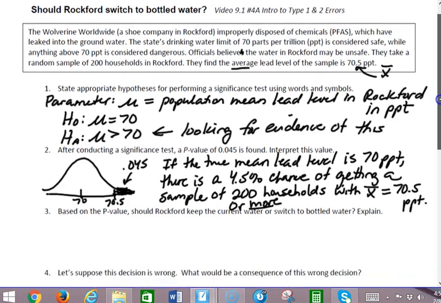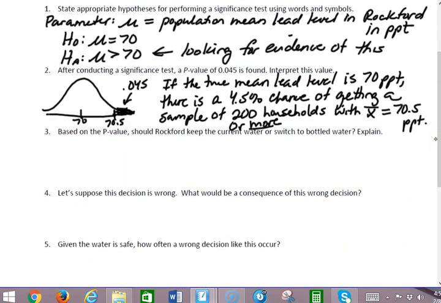Now, based on the p-value, should Rockford keep the current water or switch to bottled water? Well, we need to think, once again, we have our two explanations for this sample. Either this sample happened by random chance, or this sample actually indicates that the water has become unsafe. So how do we determine whether or not that we would say, hey, the water's unsafe and we want to switch to bottled water? Well, we look and see how likely this is to happen just by random chance.